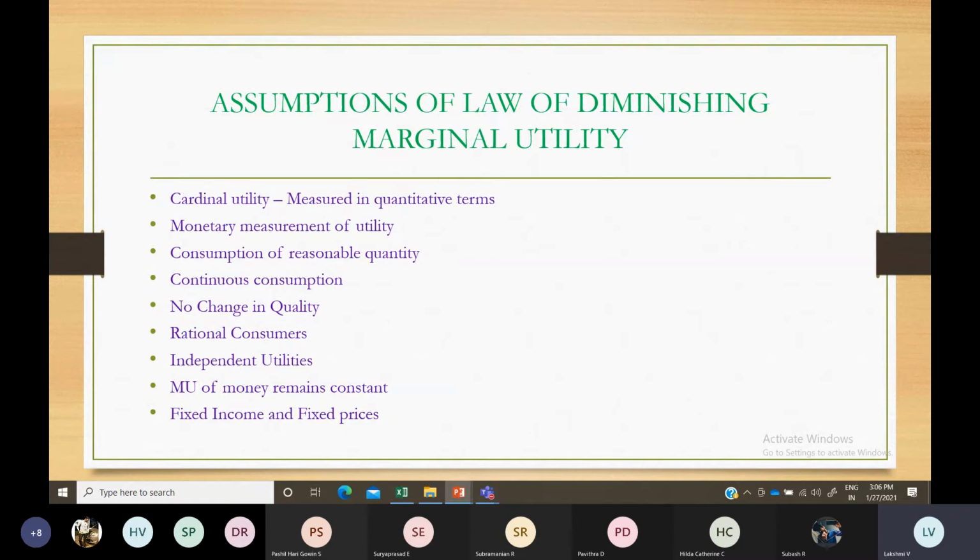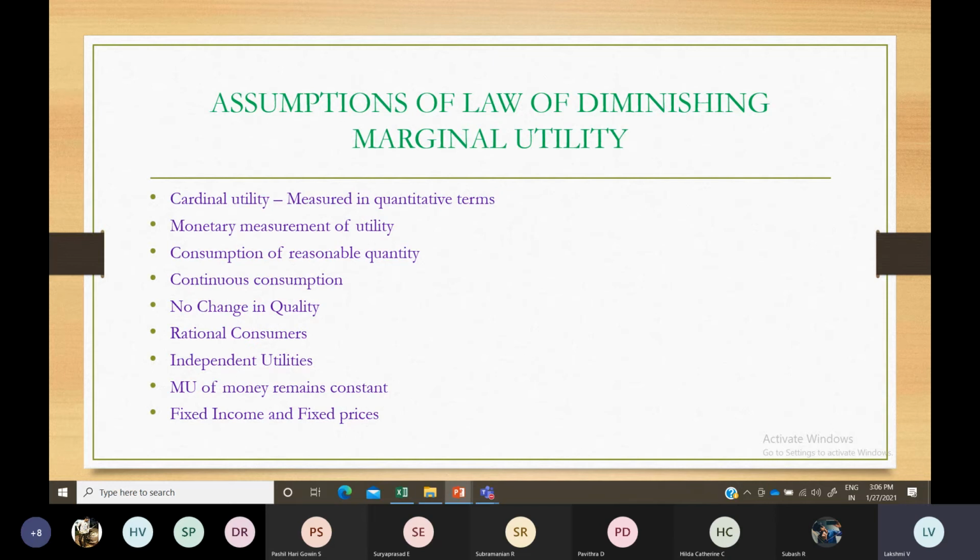You are going to consume each unit in reasonable quantity. The quantity you consumed the first time is the same for the second unit and third unit. You cannot speak of quality differences; you maintain the same quality throughout your consumption. Whatever quality the first unit had, the second, third, fourth and fifth units have the same. Quantity remains the same and quality is not affected.